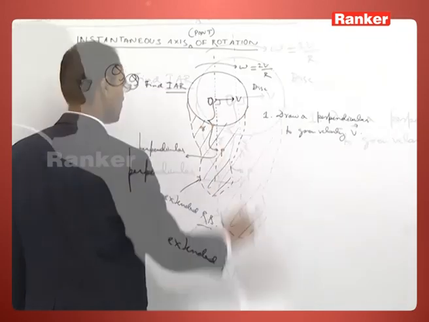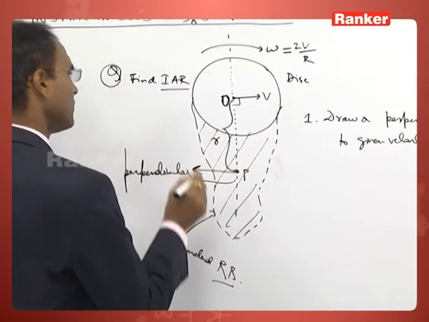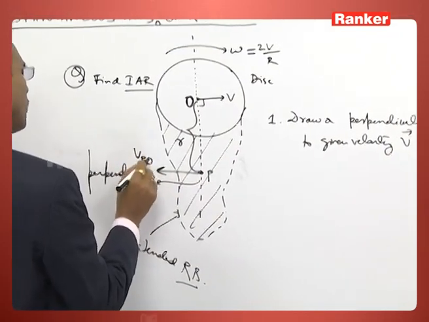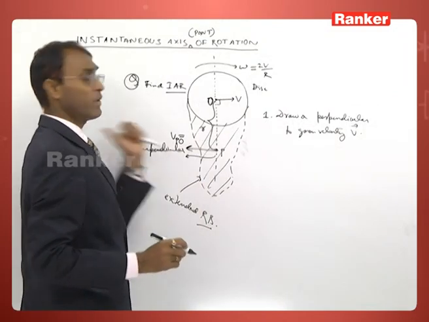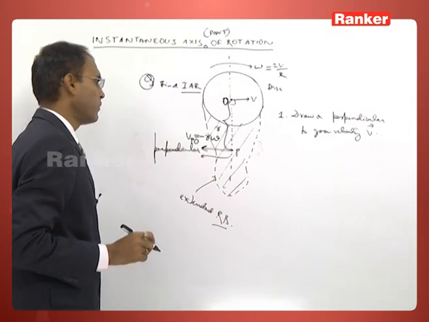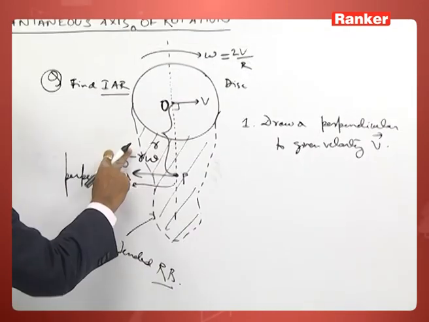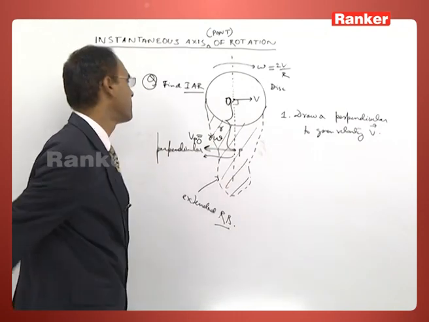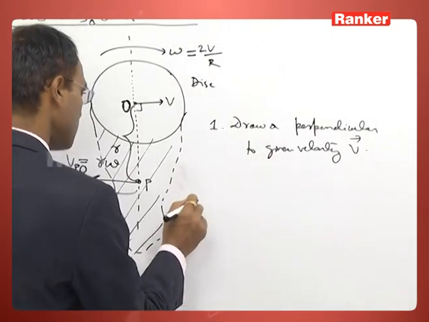This is extended. This point P, when it spins in this way, must move with respect to O in backward direction with a velocity r omega in backward direction, of course. This magnitude I am writing, direction I have shown.